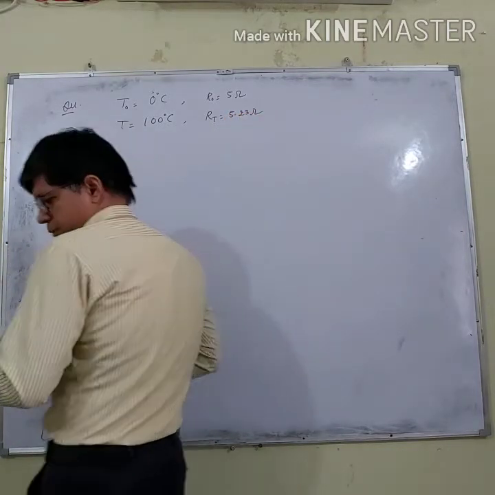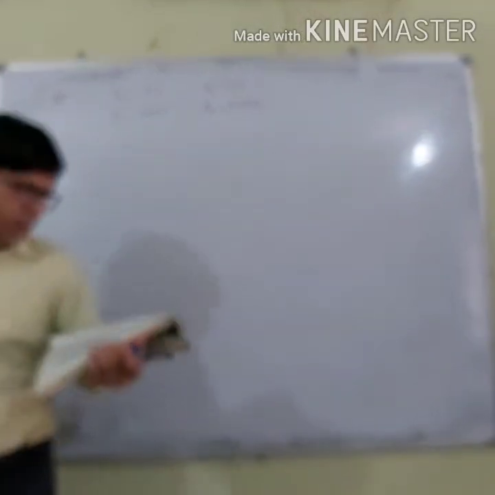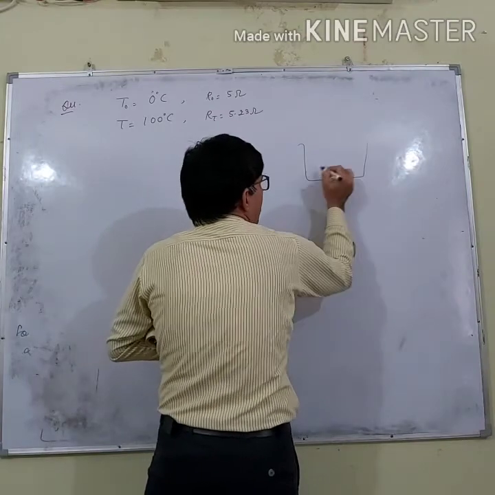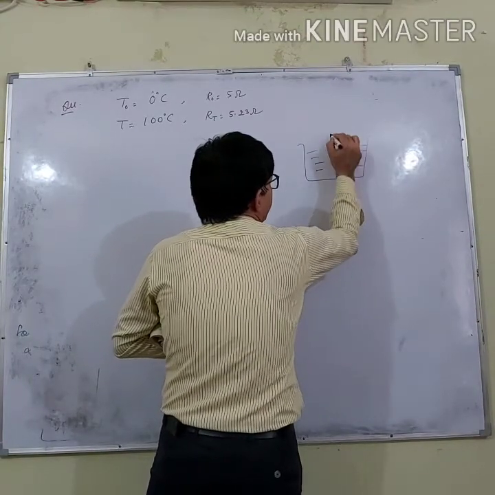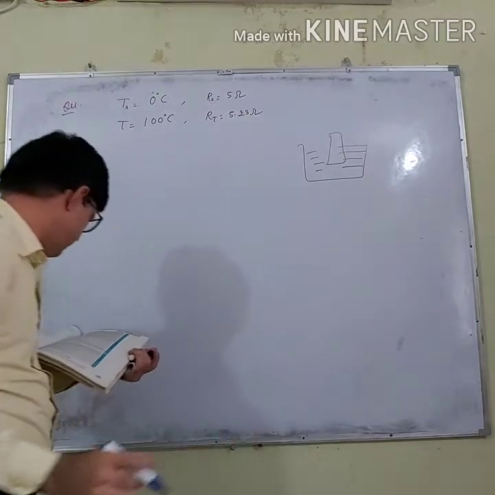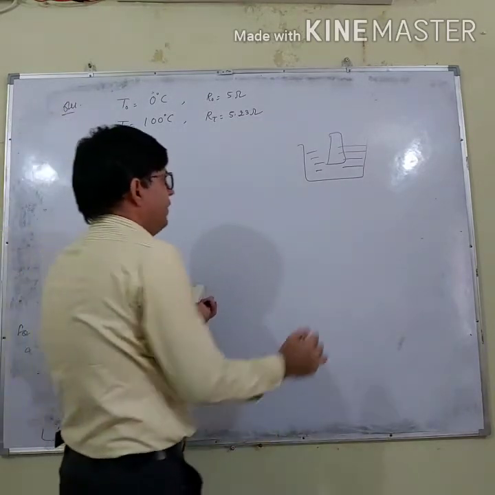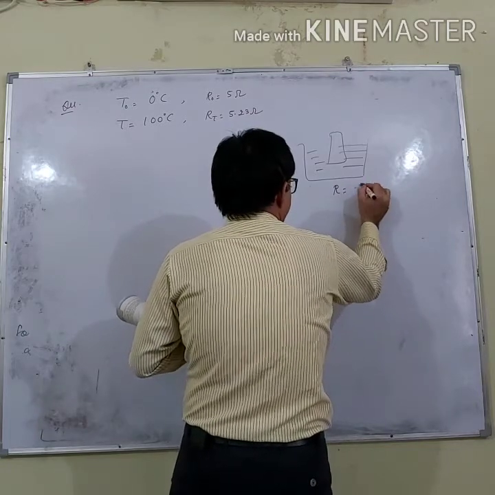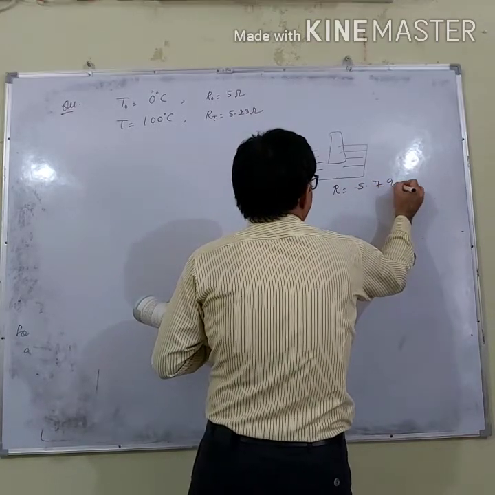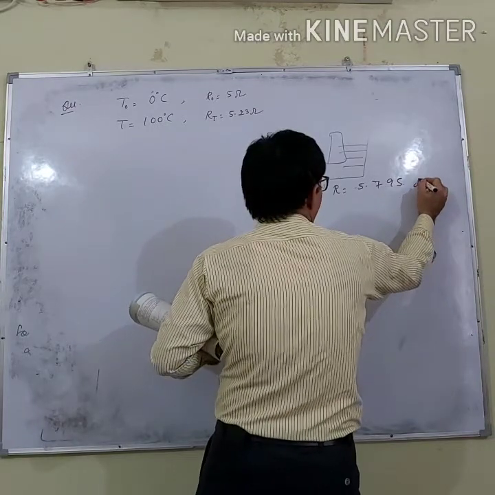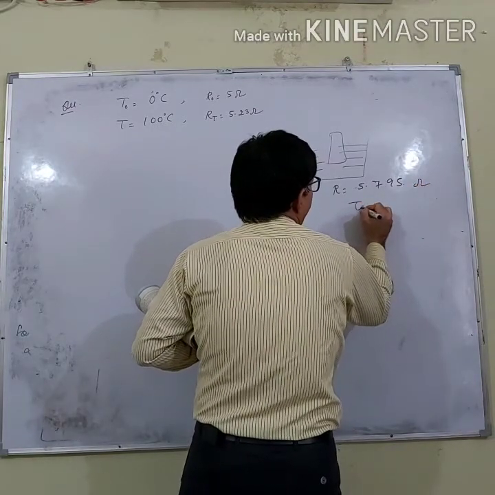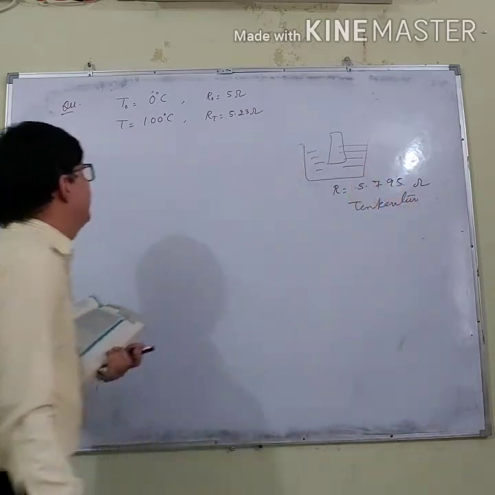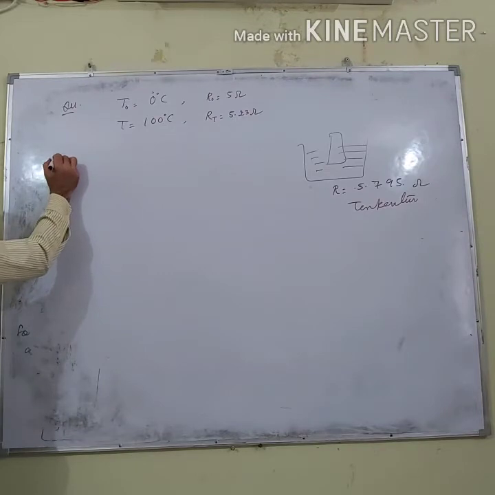5.23 ohm. Again it says, when the thermometer is inserted in a hot bath, let us say this is a hot bath, if we insert the thermometer in the hot bath, its resistance is 5.795 ohm. I have to calculate the temperature at which its resistance becomes like this.